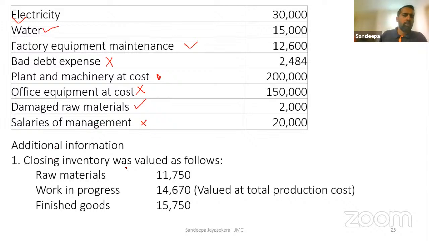That is the importance of glancing through the question. Additional information: closing inventory. Raw material, yes. Work in progress at total production cost. Finished goods, not so relevant for us.